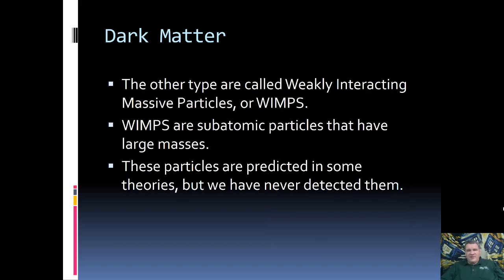So the other possibility for what dark matter is that it is made up of weakly interacting massive particles, or WIMPs. So we know it's not MACHOs, so it has to be WIMPs. Now, the idea of a WIMP is that these are subatomic particles. So think things like electrons, protons, neutrons, neutrinos, but they're not of the normal variety that we're familiar with, the ones that make up atoms and so on.